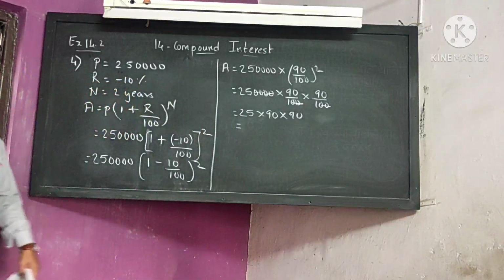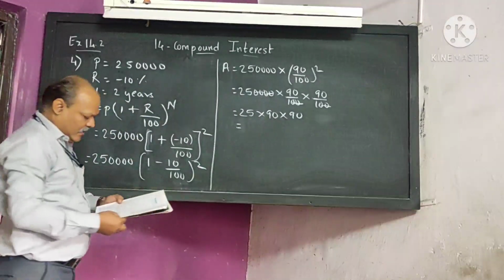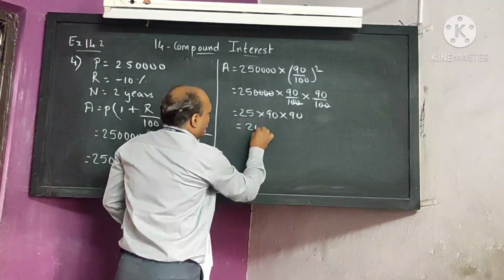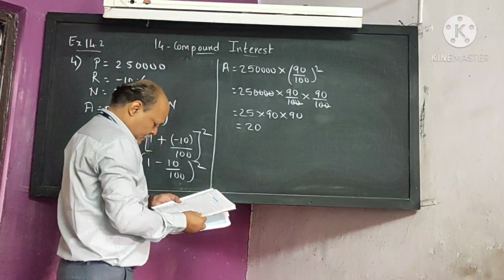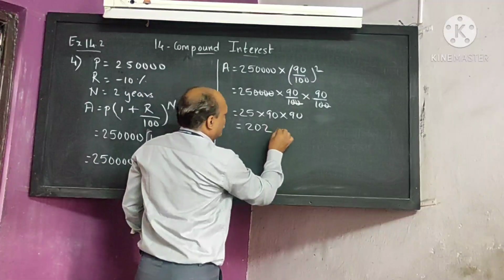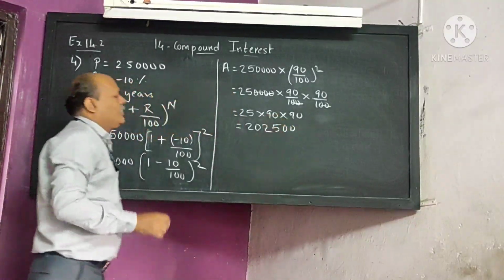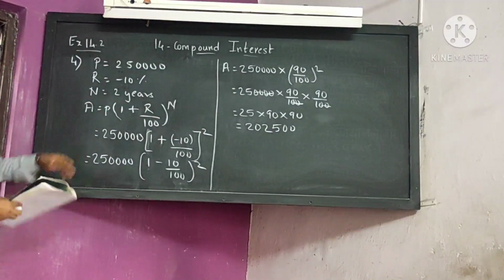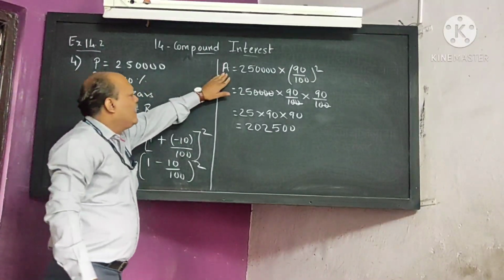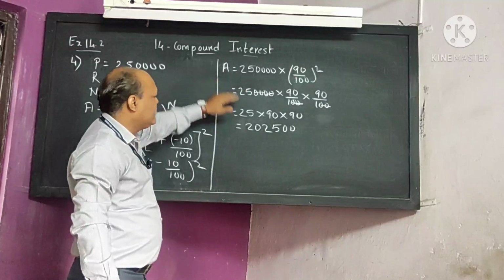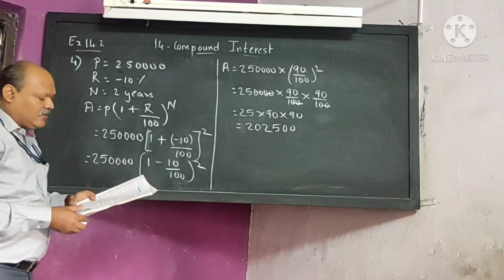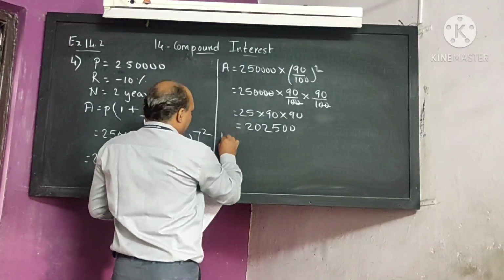Multiply. When you multiply, you will get the answer 2,02,500. In the beginning, the price of the machine was 2,50,000, and after 2 years, the amount decreases to 2,02,500. We have to find how much the depreciation in price of the machine is after 2 years. That means the depreciation of price.